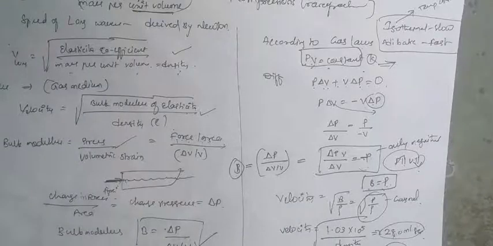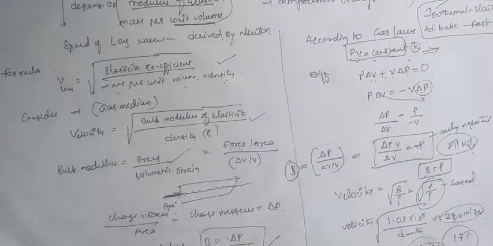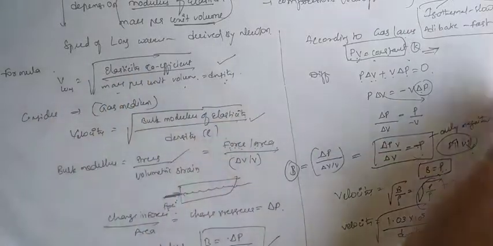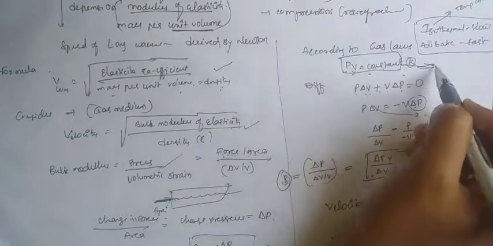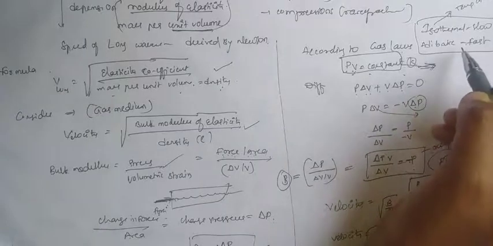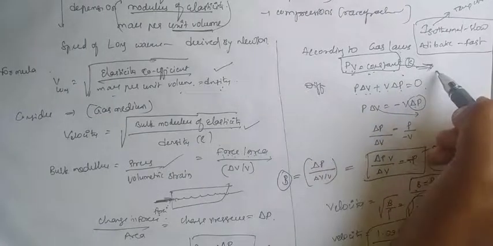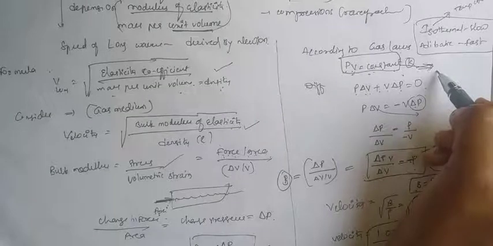The temperature does not change means the temperature is constant. But the temperature is not constant means there is heat exchange between the atmosphere and that case, so there exists some heat loss. So he considered the temperature as constant, and he took the gas law as the isothermal process, that is PV equals constant. But here we are making a correction to that Newtonian law. That correction is made by Laplace.